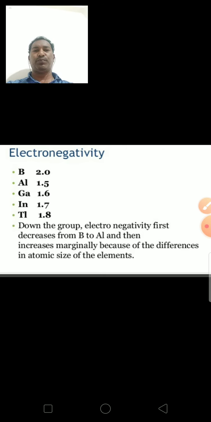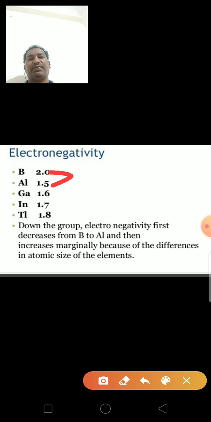So down the group, electronegativity first decreases from boron to aluminum and then increases marginally because of the difference in atomic size of the elements. Okay, these are the electronegativities. See here, from boron to aluminum electronegativity decreases. From aluminum to gallium it increases, from gallium to indium it increases, and from indium to thallium it increases.